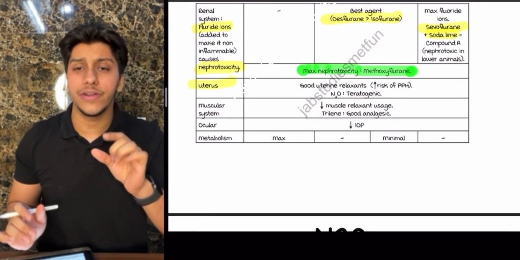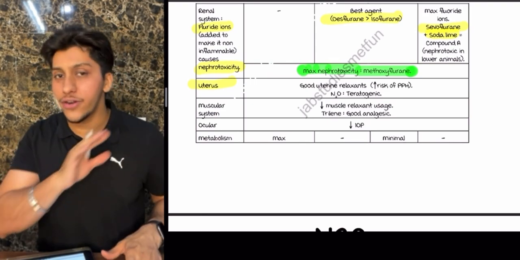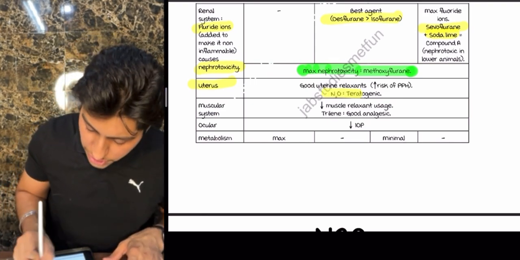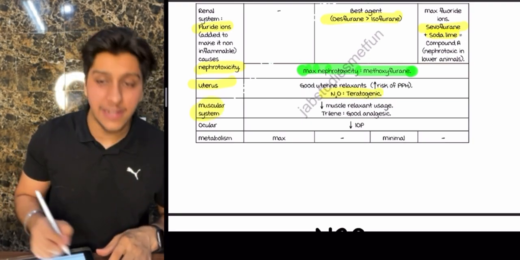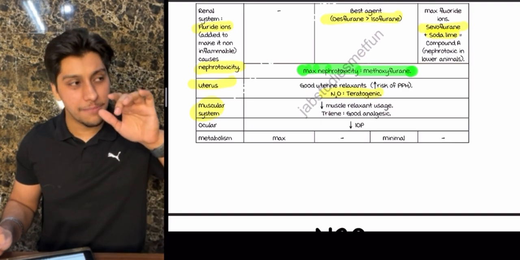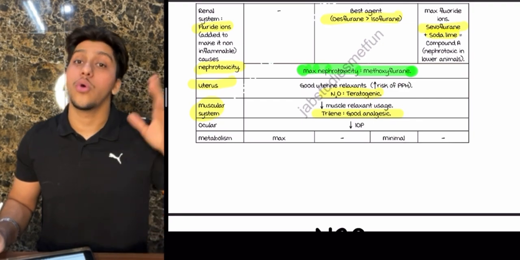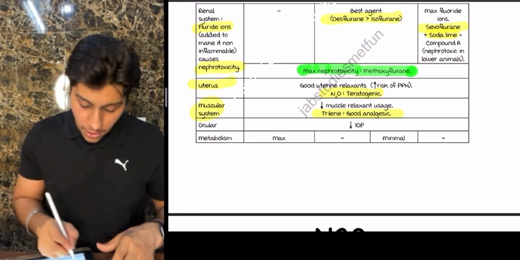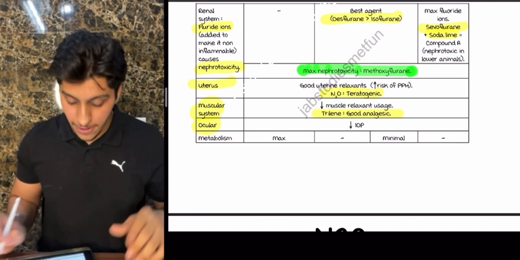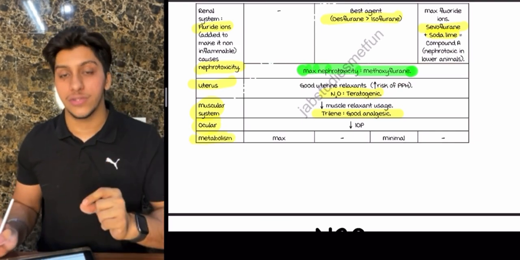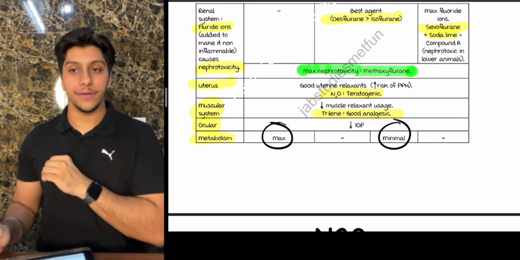In the uterus, it causes uterine relaxation. That's why there is a small risk of postpartum hemorrhage. With respect to teratogenicity, usually inhalation agents are not teratogenic, but some teratogenicity has been found with nitrous oxide. With respect to the muscular system, all of them act as muscle relaxants, and they can help us reduce the dose of muscle relaxant. Trilene, an old type of inhalation anesthetic, is a good analgesic. Ocular, it causes reduction in IOP. The only increase was in intracranial pressure. Metabolism, if they ask you, maximum metabolism is by halothane, whereas minimum is by desflurane.